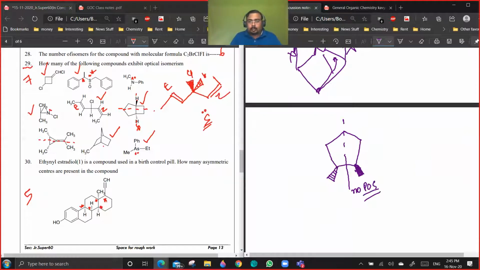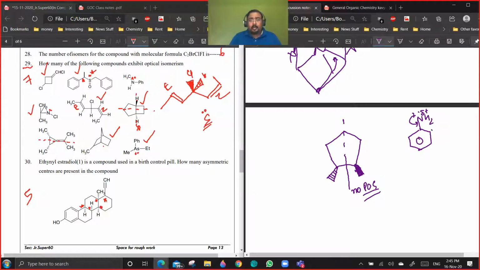Just before, when I was saying about delocalization, you were saying something about resonance. What I was saying is that suppose you are having NH2. The moment you delocalize this lone pair, you get a delta plus charge on nitrogen.